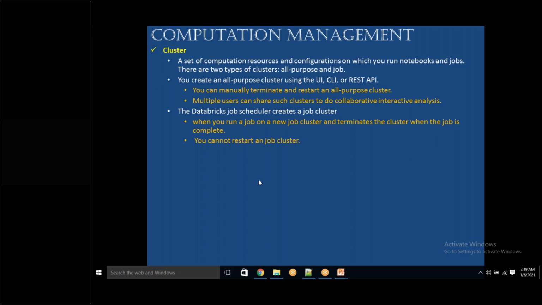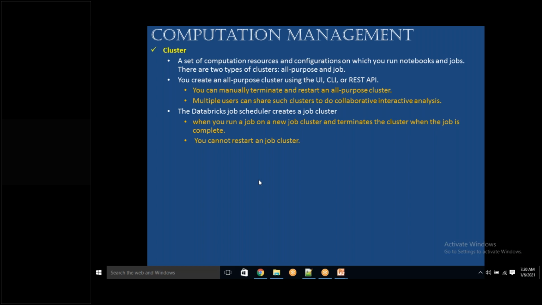If you look at the all-purpose cluster, it is going to be available for 24 hours just to execute a 2 hour job. But if you look at the job scheduler, it will just come on time. It's like a very busy doctor.